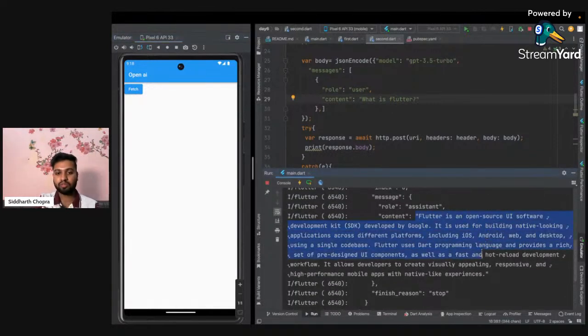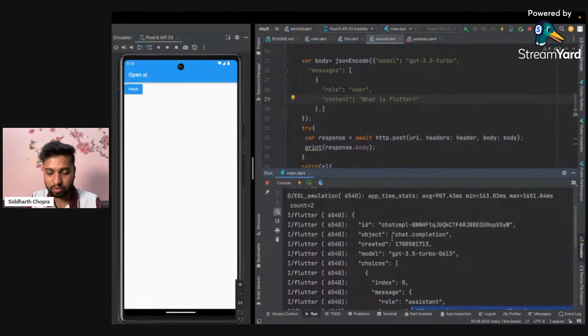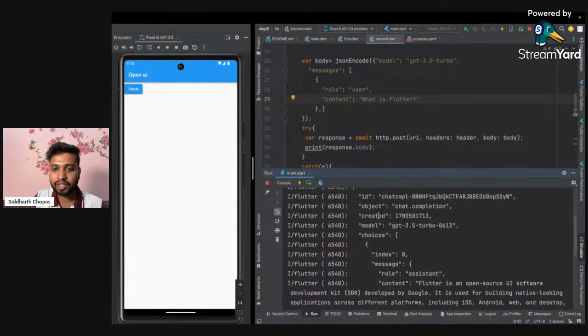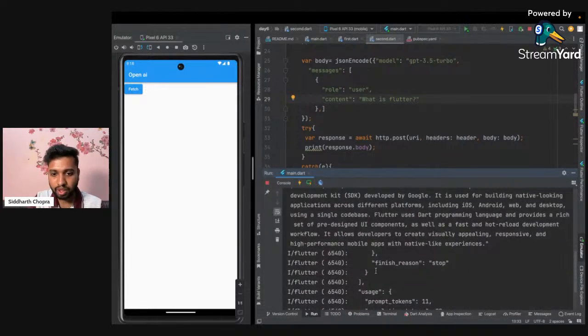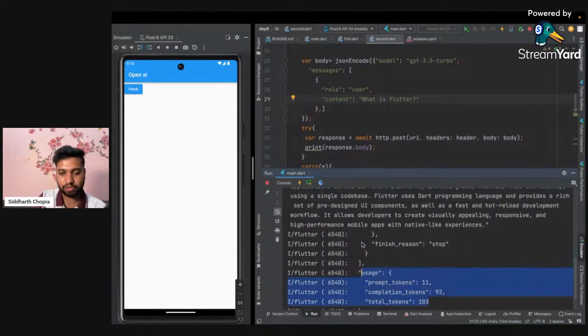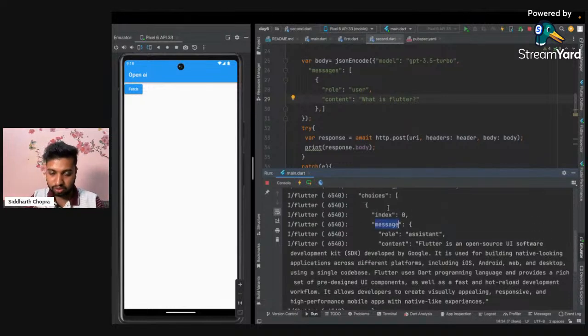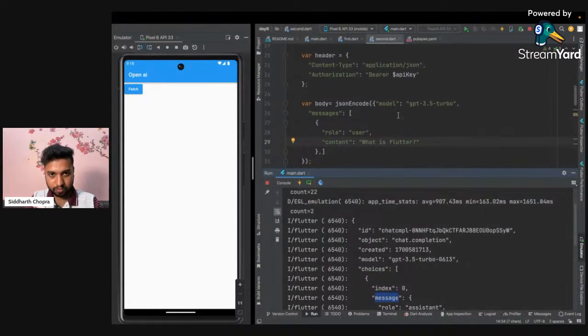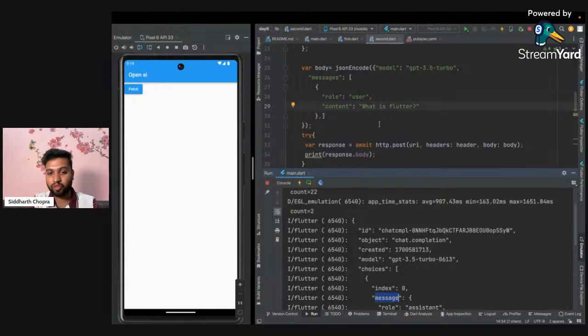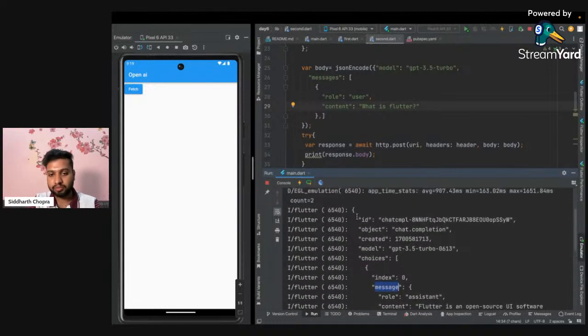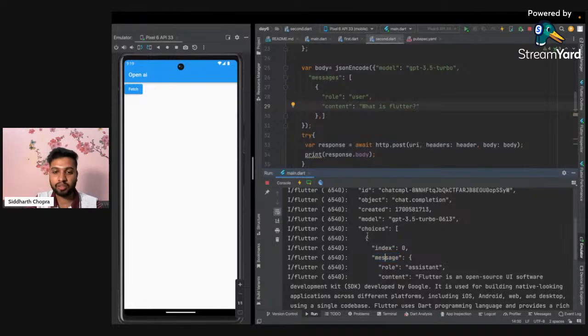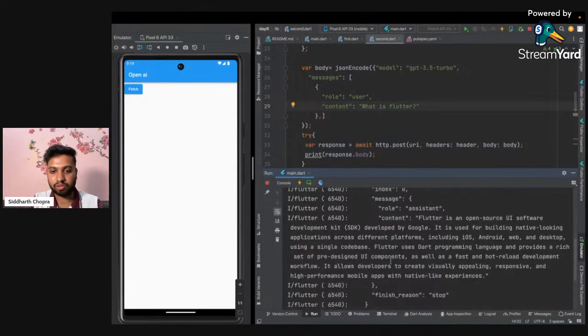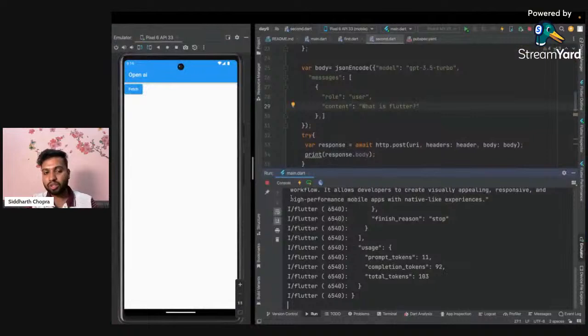Flutter is an open source UI software development kit developed by Google, and all of the information you get here. You also get other information, like the time, the model it is using, and how many tokens and prompts it is using. I just care about the message. So you can first decode it to the map format, then go inside this map, then go inside choices, and then fetch the message if you just want the message. Okay, that's all. You can create a better UI for that, similar to WhatsApp and the one ChatGPT has.